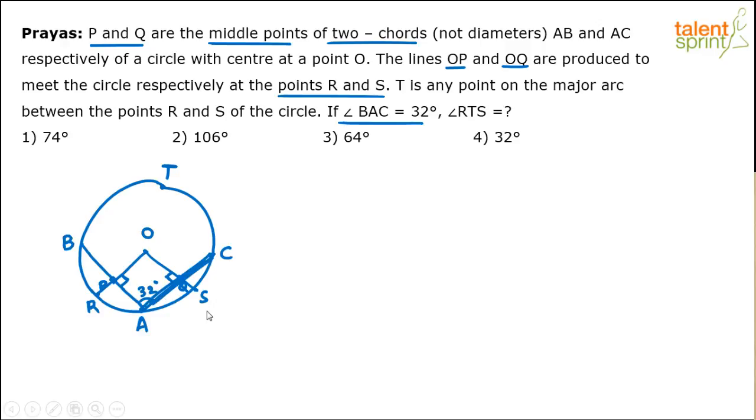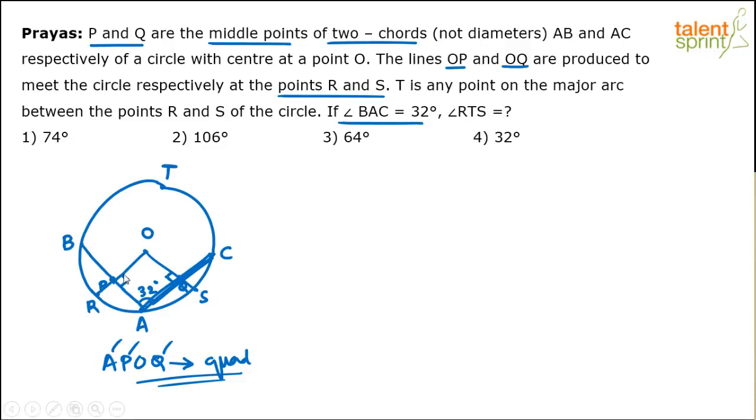Now, the first step in my view is that this is a quadrilateral. What is a quadrilateral? APOQ is a quadrilateral, right? And we know that total angle should be 360. In this, P and Q are right angles. A is 32.